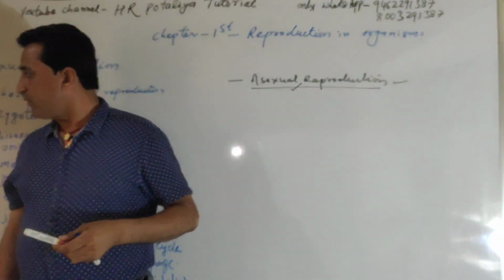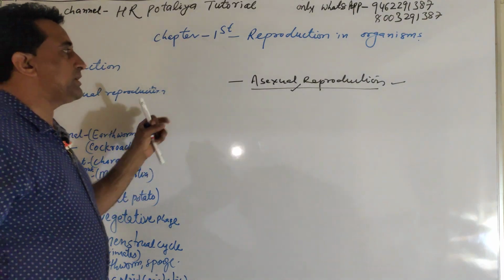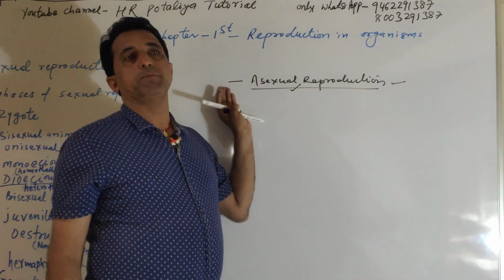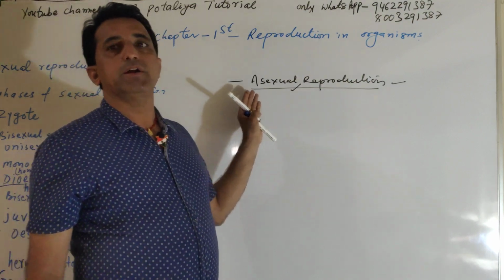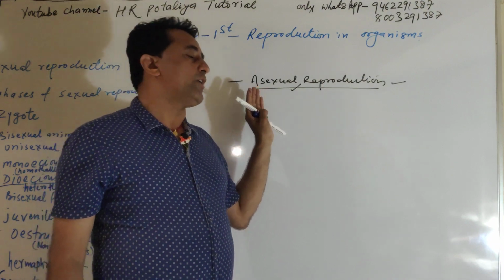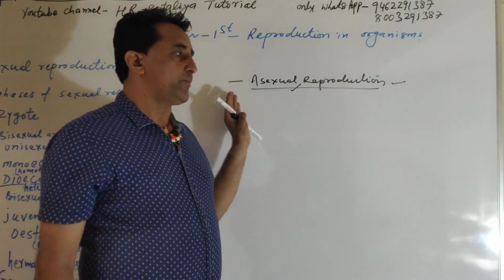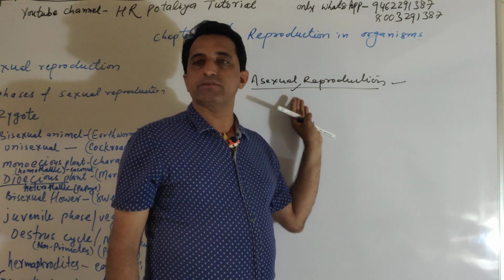Now, the various methods of asexual reproduction. First is fission, second is budding, third is fragmentation, fourth is regeneration, and fifth is spore formation and vegetative propagation.